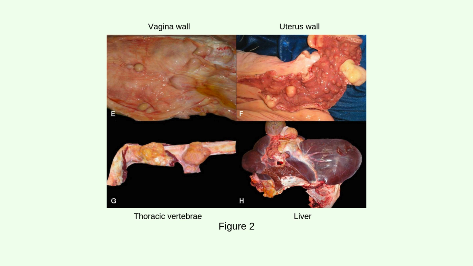In these gross lesions, similar masses were observed in the vaginal and uterine walls, and also attached to the broad uterine ligament. Several similar masses were seen attached to the thoracic vertebrae. Hepatic and splenic involvement resulted in severe hepatomegaly and splenomegaly. Multifocal whitish areas were observed within the cardiac muscles.